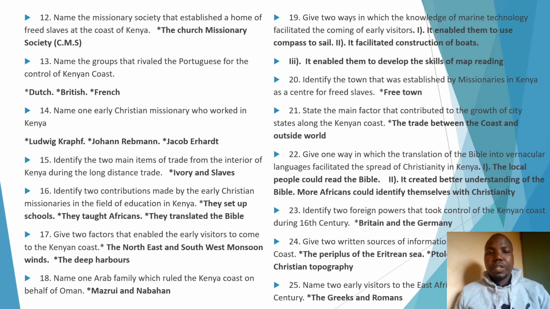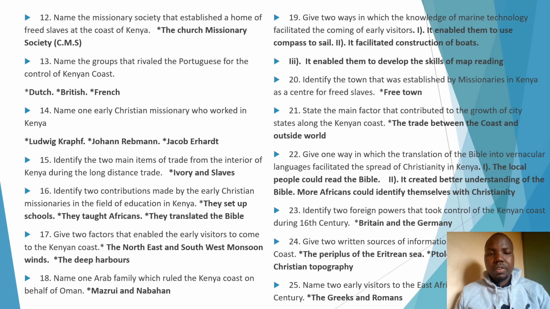Question 14. Name one early missionary who worked in Kenya. We have several missionaries who worked in Kenya. For example, Ludwig Krapf. And this missionary played a key role in translating the Bible, for example, from English to Kiswahili and also to all other local languages. So we are saying that he played a key role. We also have Johann Rebmann and also Jacob Erhardt.